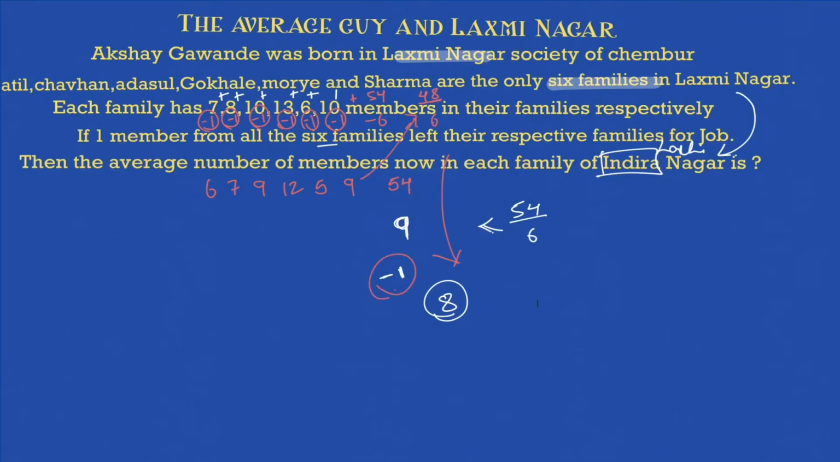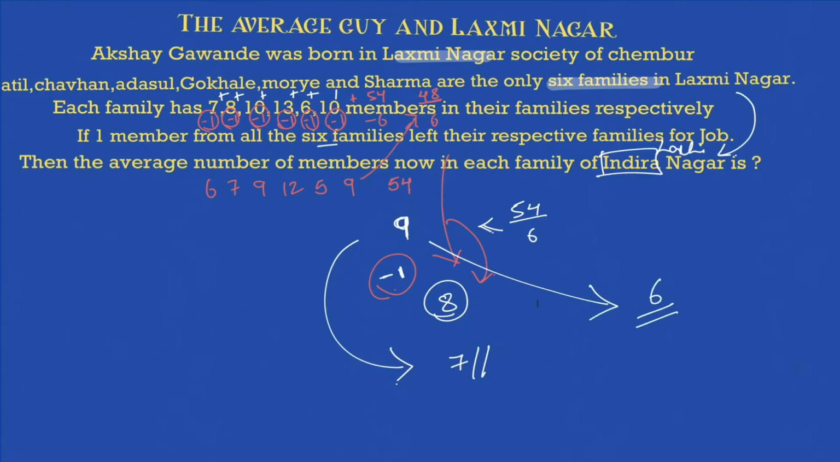9 minus 1. Because if one member is leaving each family, I will take out 1 from each family and I'll take out 1 from my average as well. That is the overall effect it is going to have on the average. If you're reducing 1 member from each family, the average will reduce by 1. So now the new average will be 8. Similarly, if 2 members left from each family, then the average would have been 7. If 3 members left from each family, the average would have been 6, and so on.